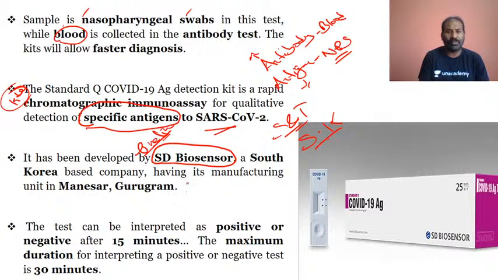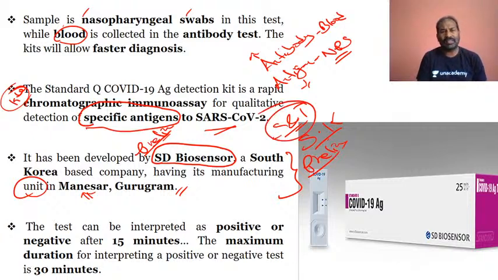It is a South Korean company, which has a manufacturing unit at Manesar, that is in Gurugram. So definitely the one which is developing these nasopharyngeal swabs, or the Standard COVID-19 antigen test, is SD Biosensor, which is a South Korean based company, and the manufacturing unit is in Manesar, Gurugram. And this is very important, I said, for the prelims point of view in regards to S&T. The test can be interpreted as positive or negative after 15 minutes, and the maximum duration is 30 minutes.